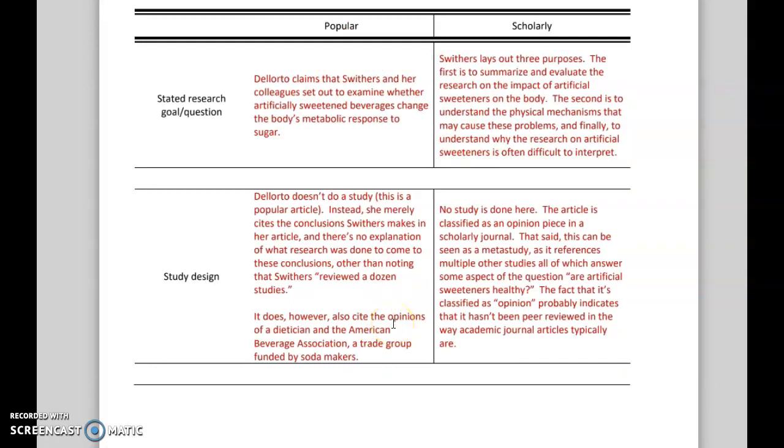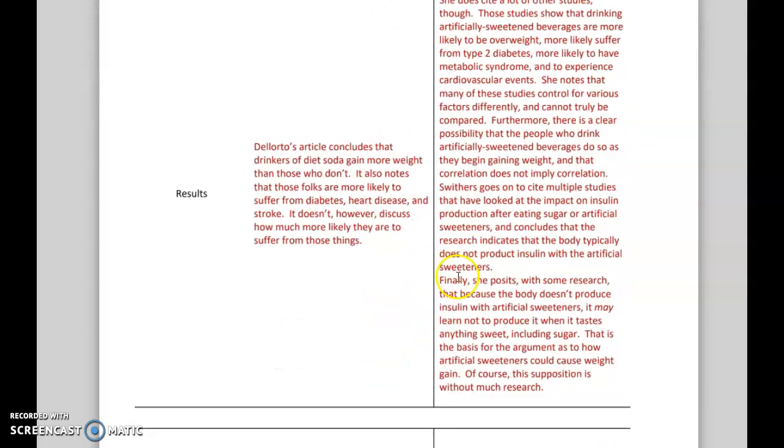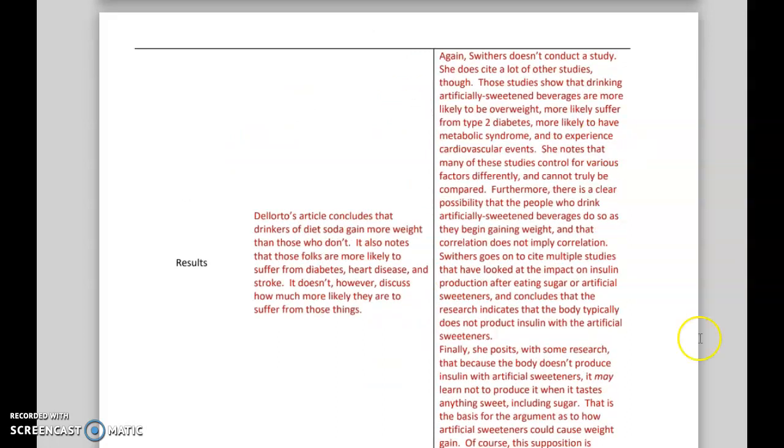Our goal here, of course, is to figure out, did the popular article get it right? So what we really want to do is figure out what the popular article claims, what the scholarly study says, and whether or not what the popular article says is an accurate reflection of the scholarly work, okay? So when it comes to results, obviously the scholarly study gives far more detailed results than the popular article does. That's one of the ways we're going to start to look at these pieces and understand whether or not the popular article did a good job.